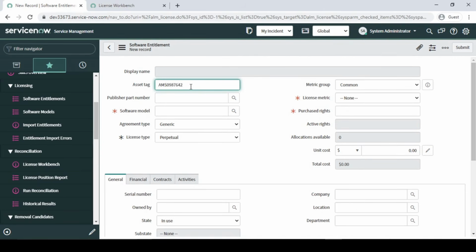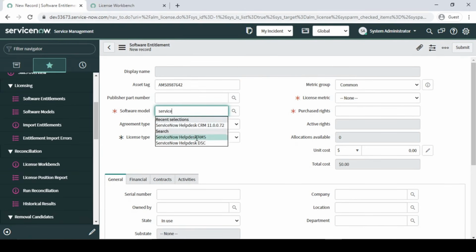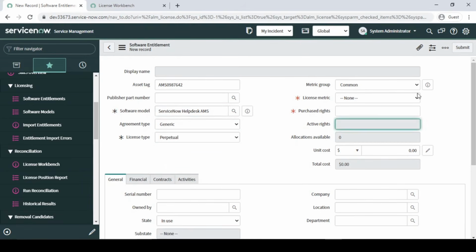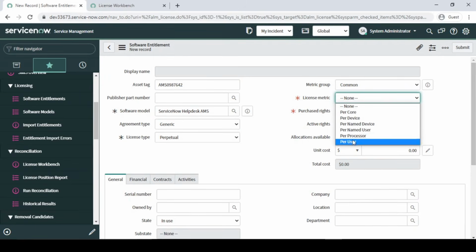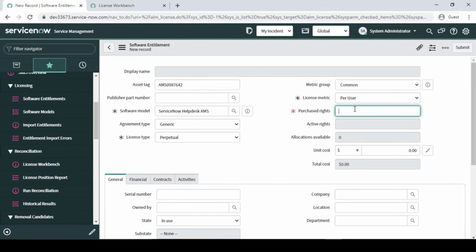And here, fine, the publisher part number we don't have, and here we have to go to ServiceNow. It should give me the AMS. Fine. So let the license be perpetual this time. What I'm going to do is go with per user, basically. So here I think we have created, no, for AMS we haven't created. 17 unlicensed is there.